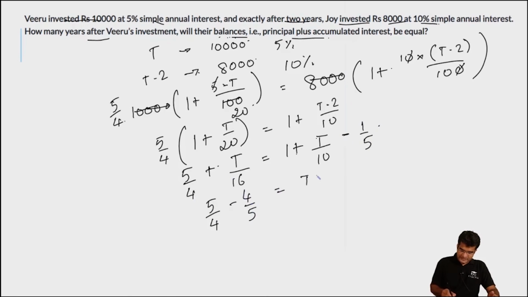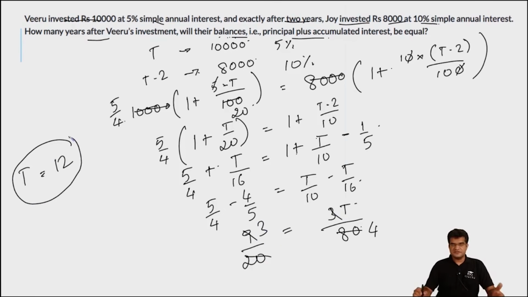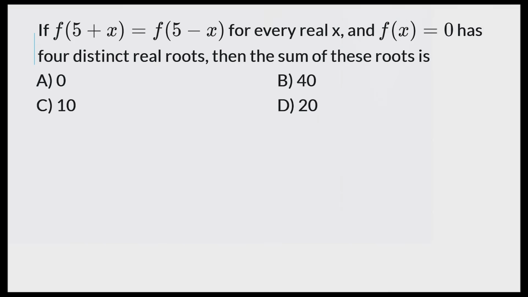This will equal T by 10 minus T by 16. 5 by 4 minus 4 by 5 will equal 9 by 20, and T by 10 minus T by 16 will be equal to, the LCM of 16 and 10 is 80, so this is equal to 8T minus 5T. So this is equal to 3T. Or this will be 4 and you can cancel 20, and this will be 3 and you can cancel 3. Or the value of T is equal to 3 into 4, which is equal to 12 years. So 12 years after Viru's investment, both their amounts will be the same.